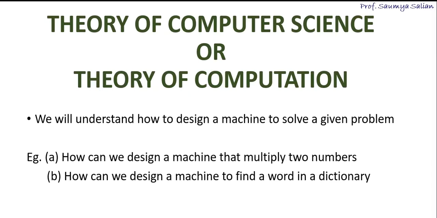A problem can be to multiply two numbers, or it can be how we design a machine to find a word in the dictionary. For each of these problems, we can come up with an algorithm, that is a step-by-step method. There are existing computational devices that solve various problems like calculators, cell phones, and computers.